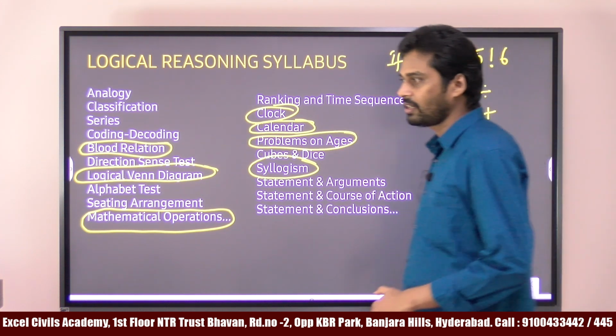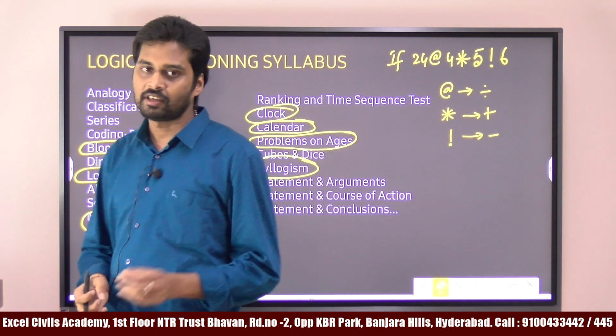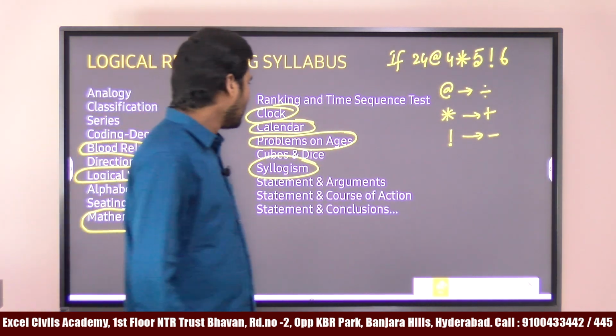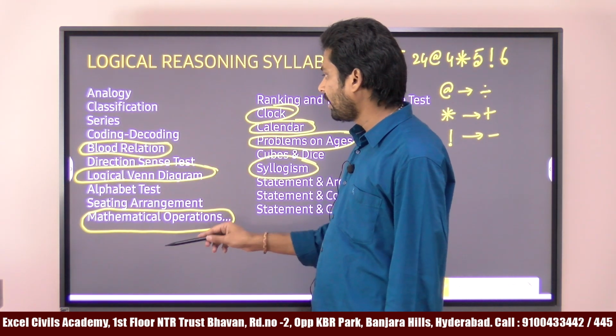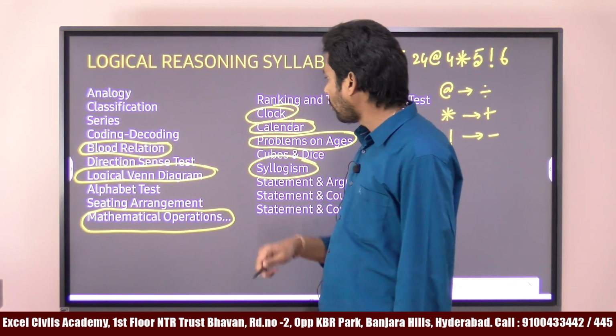Okay, so it's just a mathematical simplification. Okay, so the most important topics are blood relations, logical Venn diagram, and mathematical operations,